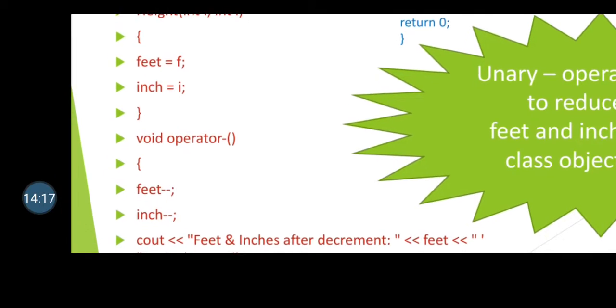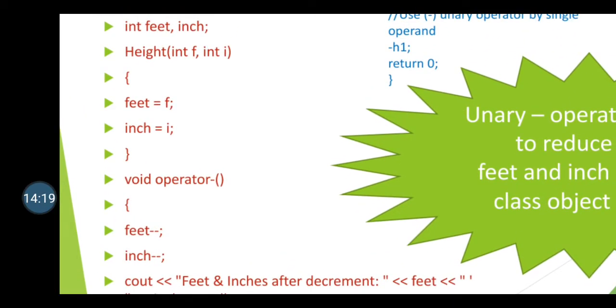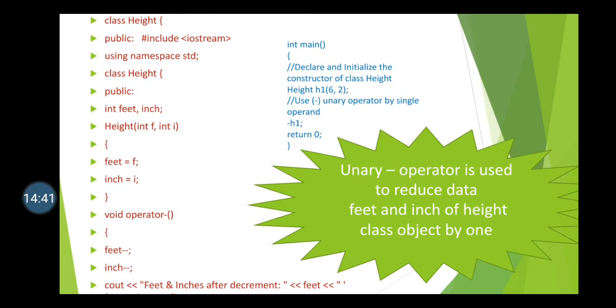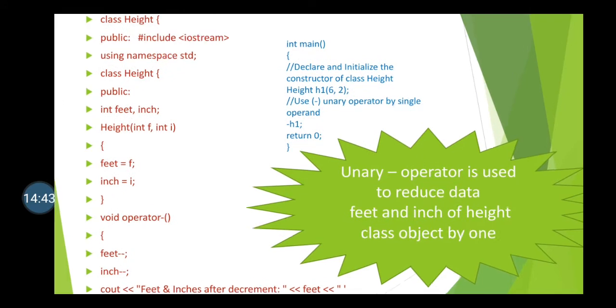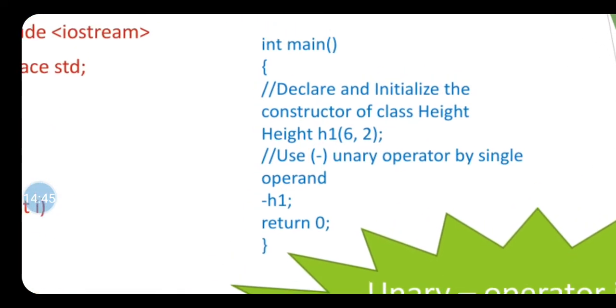And what is the body of function? My body of function is feet minus minus, inch minus minus. That means I am trying to decrement my feet variable by 1, as well as inch minus minus is trying to decrement the value of inch data variable by 1. And at the end I am trying to print this feet and inch data variable. Okay. Now this is about the operator function.